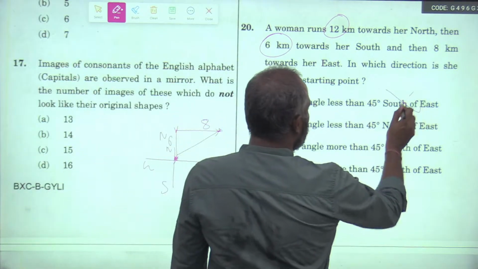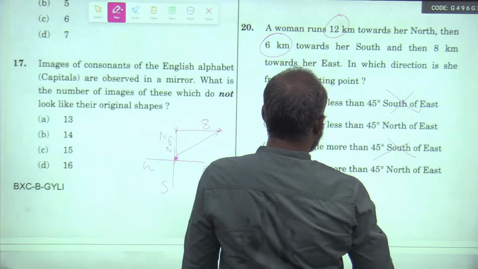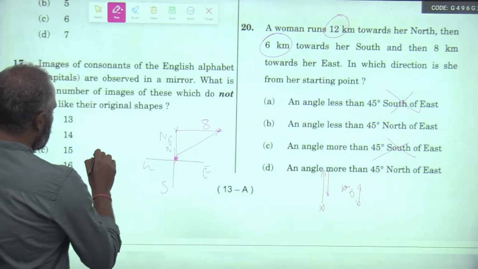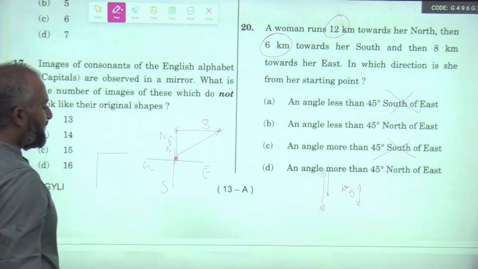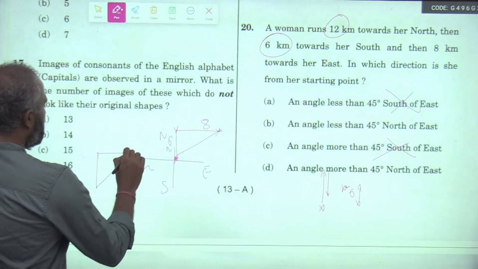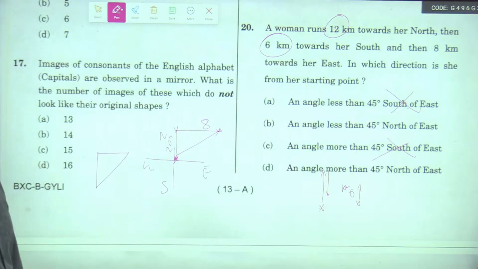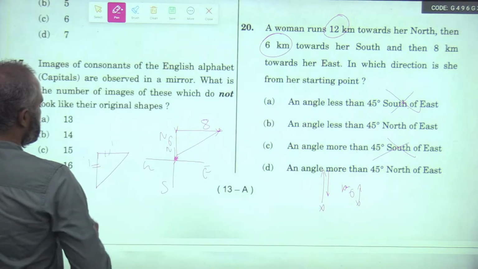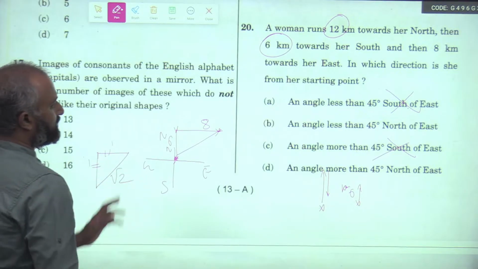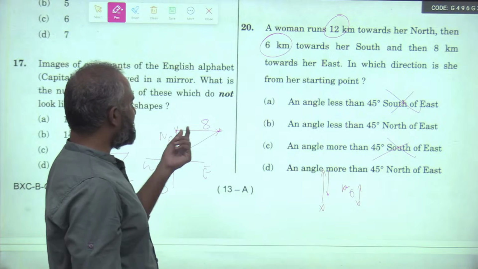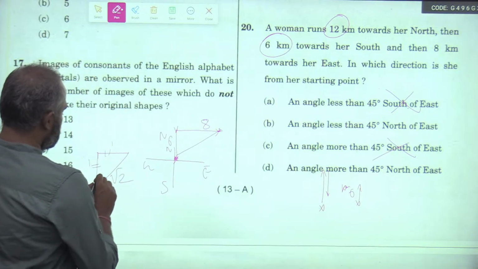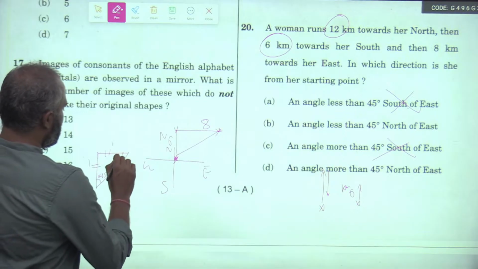So south of east gone. So what happens for 45 degrees? For 45 degrees, you know, all these are right angles. For 45 degrees, what needs to happen? It will always be a right triangle with same sides, 1 plus 1, and this will be root 2. But what is the process here? One is 6 and the other one is 8. So this is 45 degree when this is 45 degree.